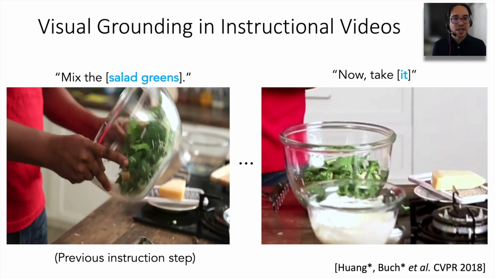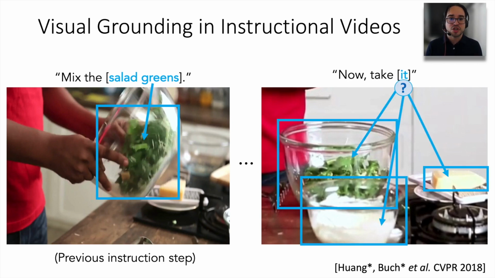For example, in this case, there are two things we want to do. We want to ground the pronouns and nouns into the image, right? So in a formulation, that's equivalent to inferring the correct blue arrows that relate words into the specific objects in the frame. And that's of course not trivial because sometimes the instructor may use pronouns such as it.